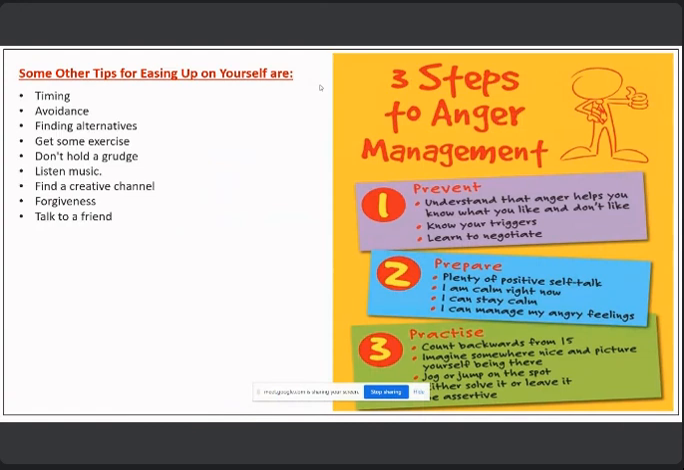And at the last, I would like to give some tips to ease on yourselves, like avoiding the situations that you find irritable. Find a channel to channelize your energy, like exercising, listening to podcasts, and music. Don't hold a grudge, learn the art of forgiveness. And in a tense situation, try to share things with your friends or anyone else.